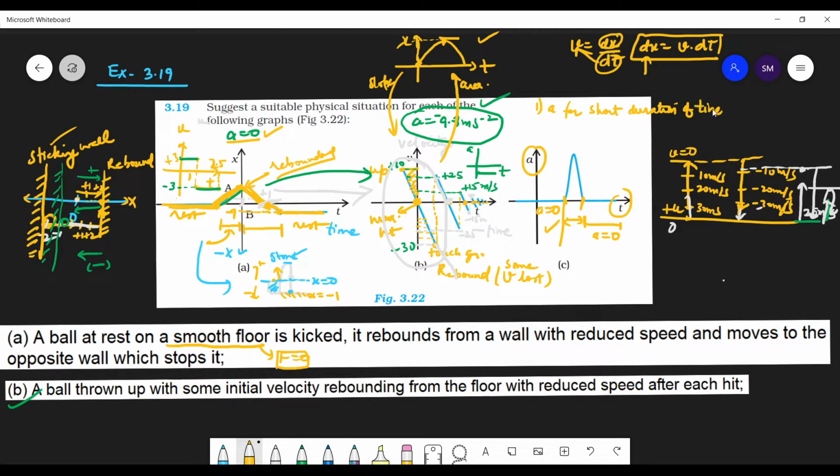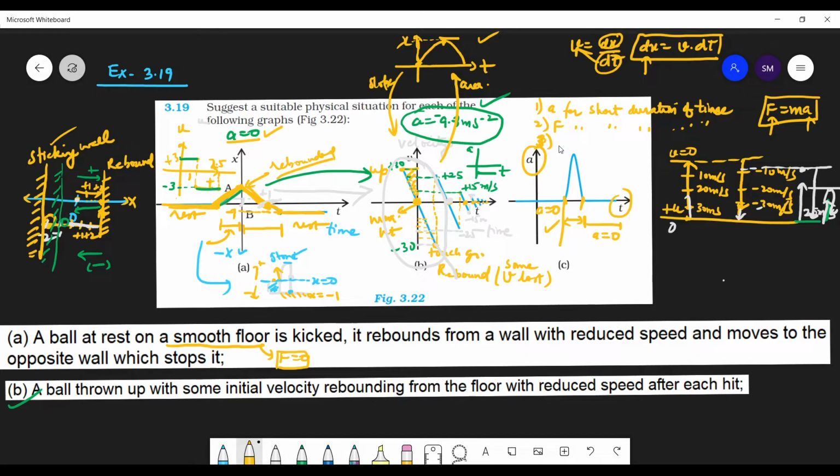And I told you in the last lecture also that acceleration is always due to force. So force is equal to ma. So acceleration is for a short duration of time. It means force is for a short duration of time. So when you apply a force for a short duration, suppose you have taken an example also, you have kicked